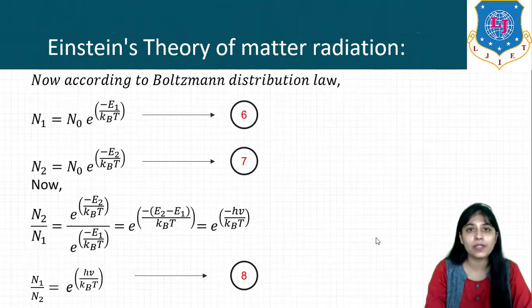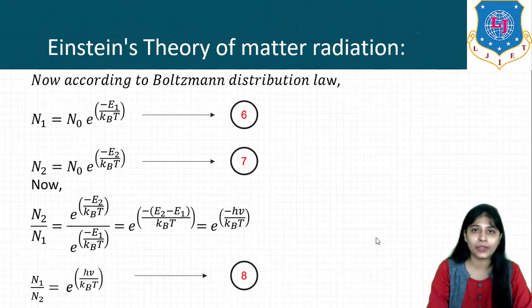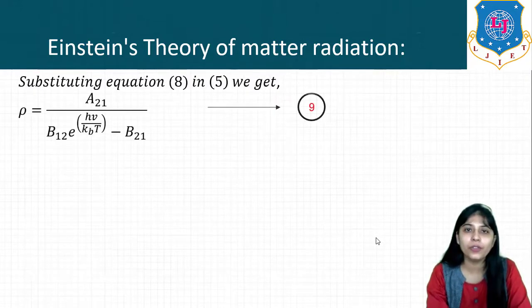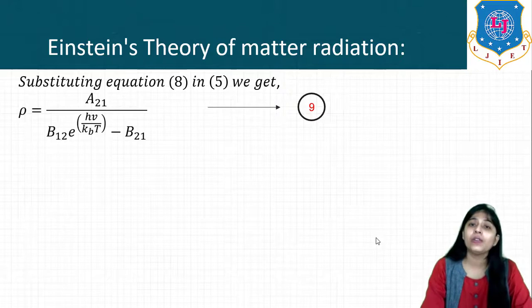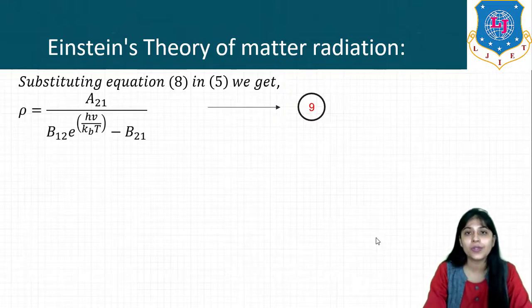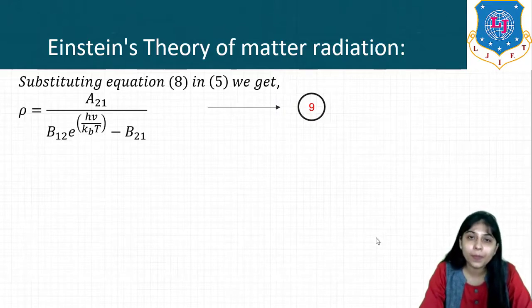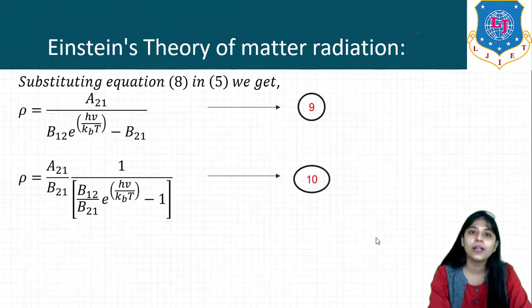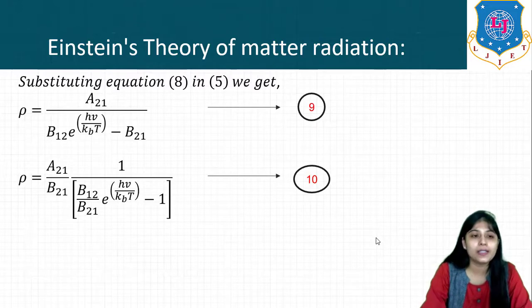So if we invert this equation, we'll get n1 by n2 equals e raised to h nu upon kBT. Okay. So let us substitute this value into equation 5, and now instead of n1 by n2 we are substituting e raised to h nu by kBT. So substituting this, we'll get rho is equal to A21 upon B12 e raised to h nu by kBT minus B21. Okay. Now let us take B21 common from the denominator.